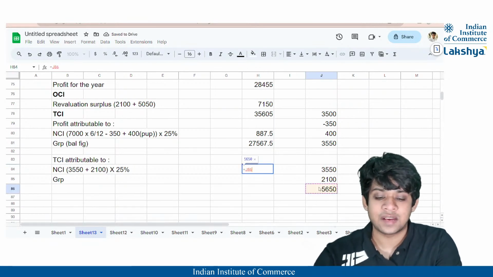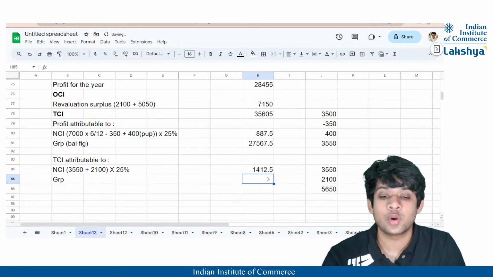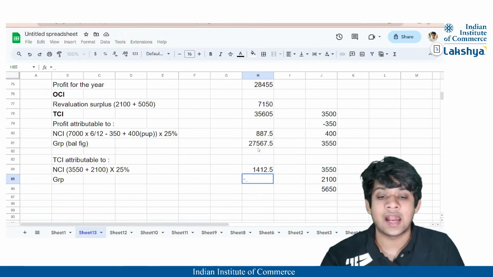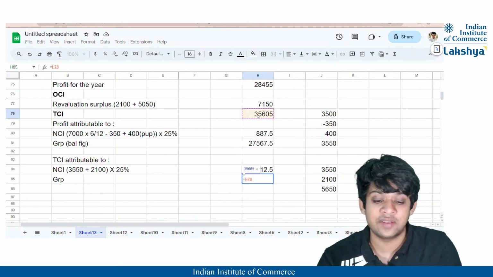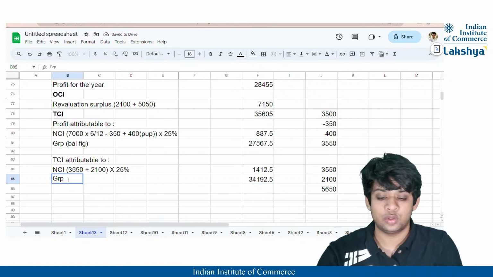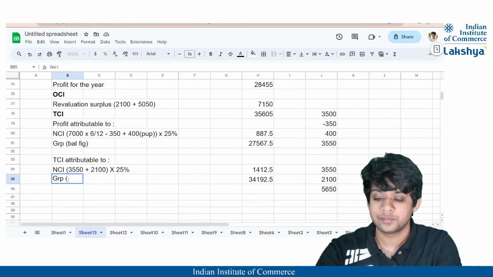So it will be 5650 into 25 divided by 100. This is the total comprehensive income which is allocated to the non-controlling interest, and from the total comprehensive income, that is 35,605, we will deduct this value which is attributable to NCI, and we will get the value which is given to the group, that is nothing but the balancing figure, right?